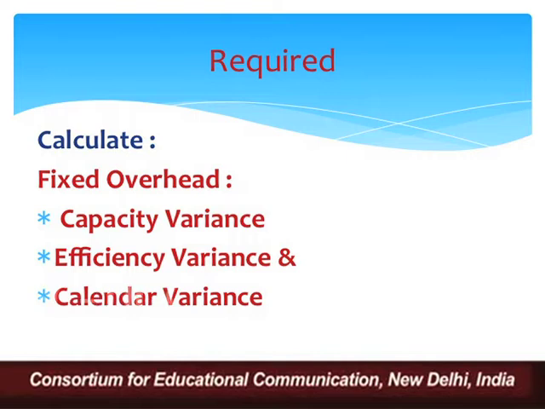Try to understand, my dear students, the question is asking us to calculate all variances which are related to fixed overheads only. They are asking us to calculate capacity variance, efficiency variance and calendar variance. The way of dealing with the problem will remain the same, which I told you in the previous problems also. Similarly, we have to take up this question also. The only difference is, in earlier questions, we had both variable overhead and fixed overhead variances. Here we are dealing with only one type of variance, that is fixed overhead variance. So our job is roughly 50% as compared to the previous questions, right?